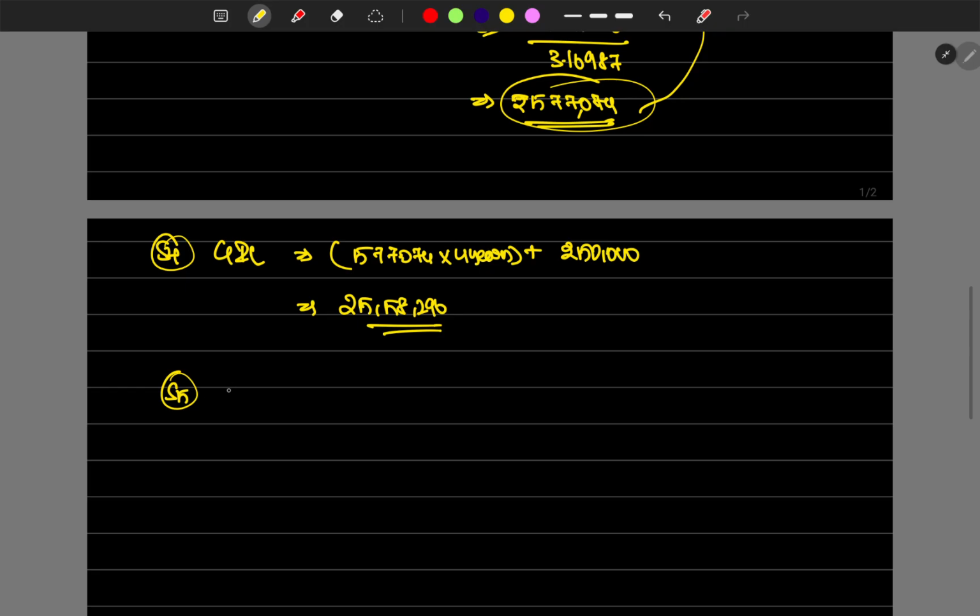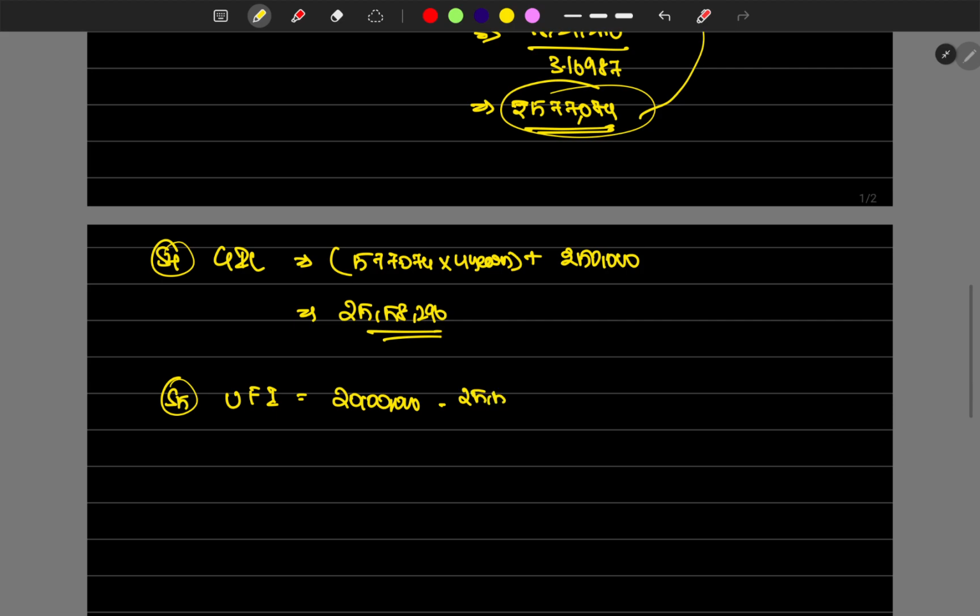What would be the unearned finance income? If 20 lakh is the cost of the machine and GIL is 25,58,290, the difference, 5,58,290, is the unearned finance income. Unearned finance income means the lessor who gave the vehicle under lease received 5,58,290 as income for the 4-year period. So that's the problem.